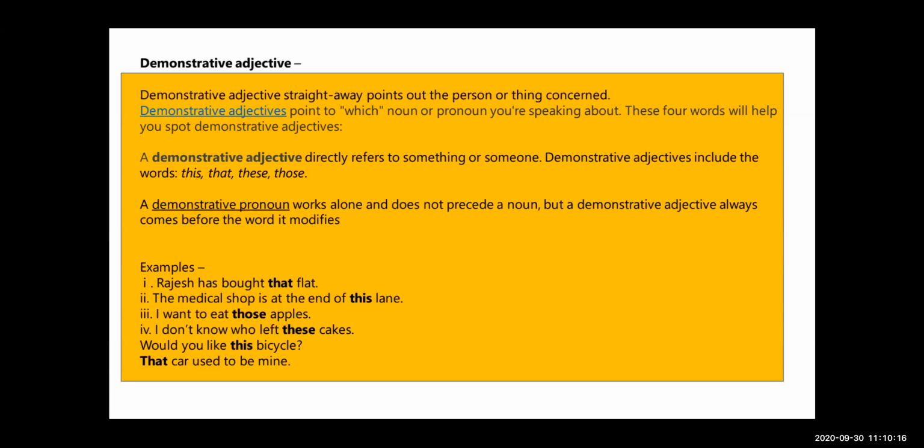So see here some examples. Rajesh has bought that flat. Which flat? Here the word that is talking about the particular flat. Rajesh has bought that flat.